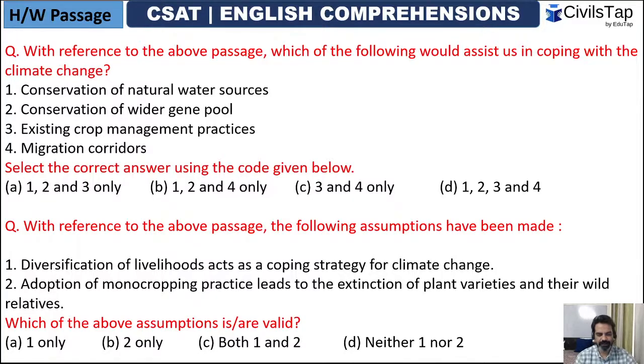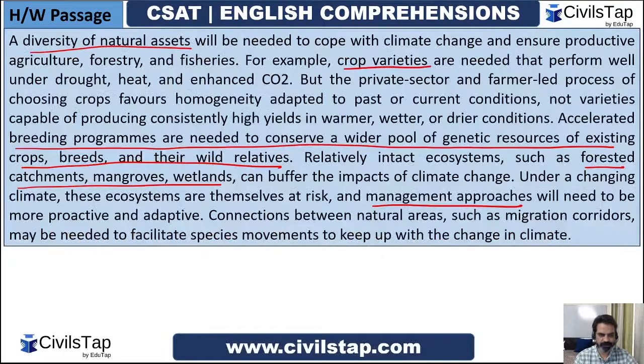So guys, see, the options were conservation of natural water resources. I'm specifically looking for any point where they've mentioned water, natural water sources. Crop varieties has been spoken of. That means diversification in crops, right?